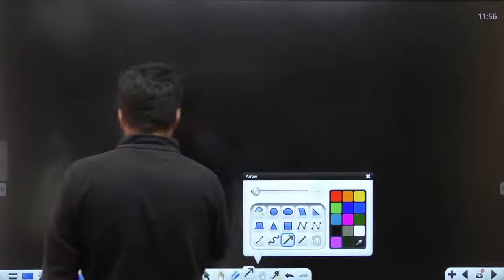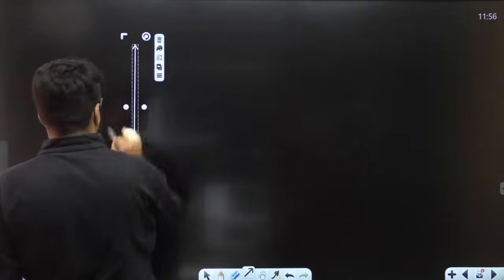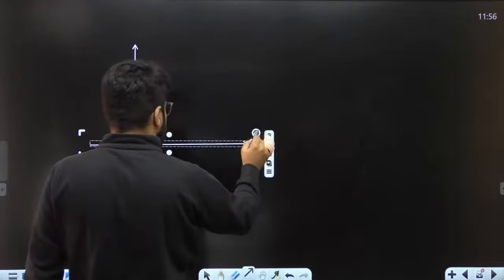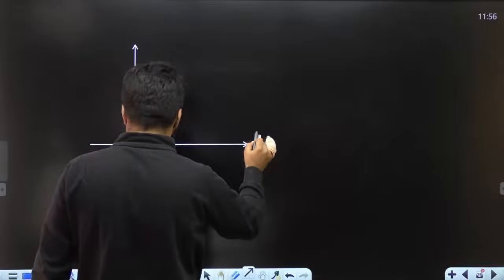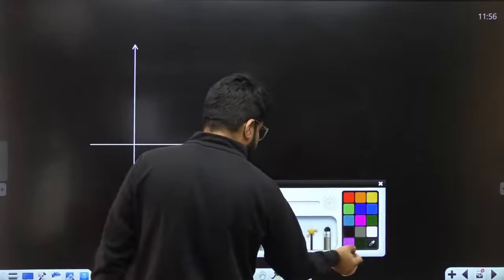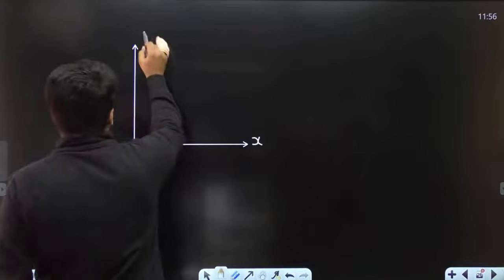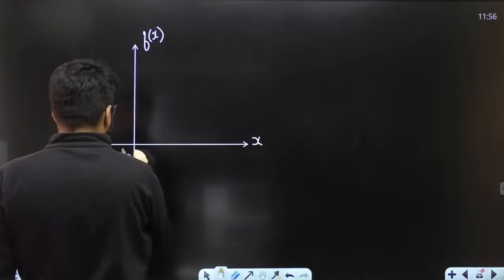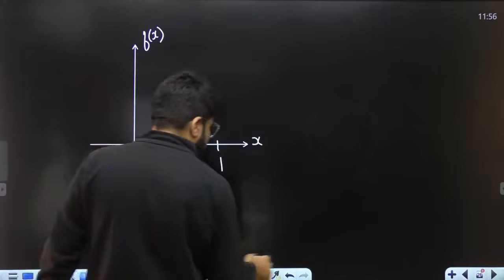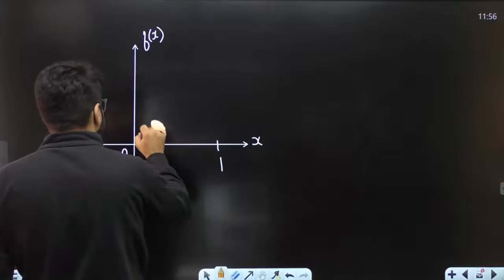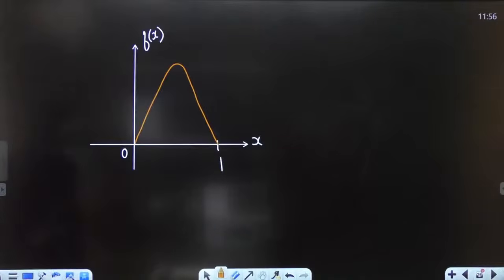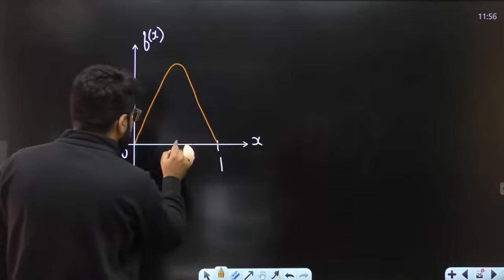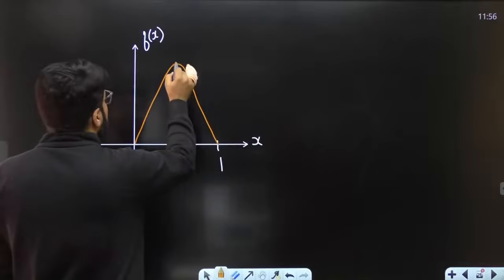If you sketch the graph of this function, the fx function, which is defined between 0 to 1, I'll tell you what type of graph is going to come. It's going to come something like this, which has the maxima at half.